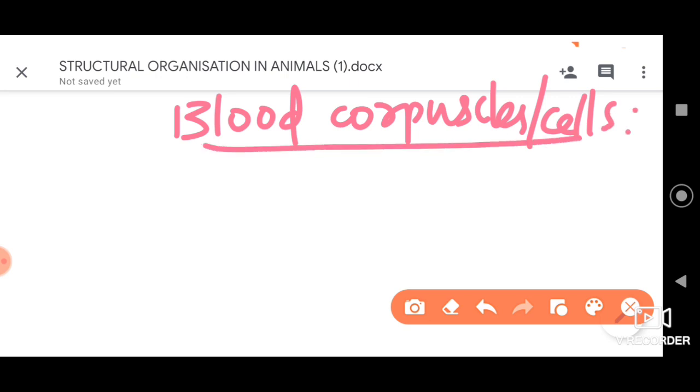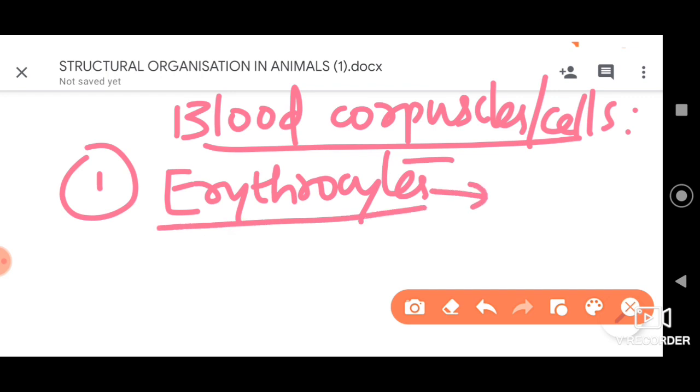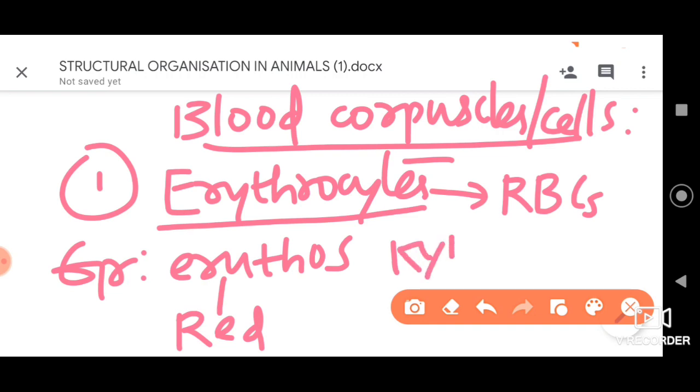Here first of all we are going to discuss the erythrocytes. Erythrocytes are also considered as red blood cells. Let me tell you that in Greek, erythros refers to red and kytos refers to cell.